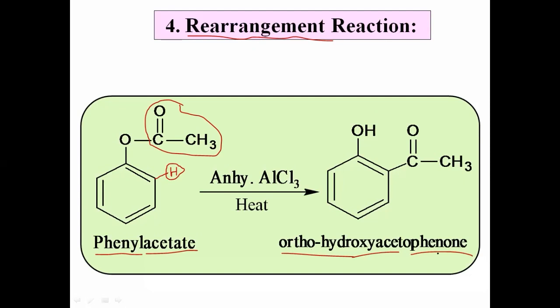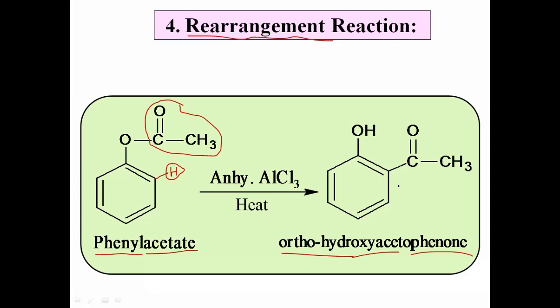ओके, फॉरगेट इट. आपण थोडंसं रिएक्शन कडे कॉन्सन्ट्रेट करूया. ऍक्च्युअली व्हॉट हॅपन्स इन द रिएक्शन, यस, फिनिल एसिटेट when heated with anhydrous AlCl3, here what happens, that COCH3 group migrates from oxygen to the ortho position. यामध्ये COCH3 चं मायग्रेशन होतं फ्रॉम ऑक्सिजन टू ऑर्थो पोझिशन. ओके, आणि इथं असणारा हायड्रोजन इट गोज ऑन द ऑक्सिजन and we get the product ortho hydroxy acetophenone and that reaction is called rearrangement reaction.